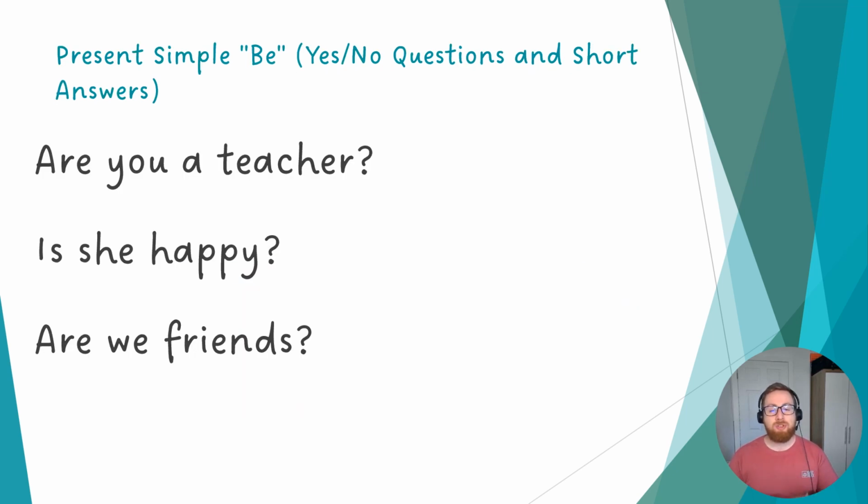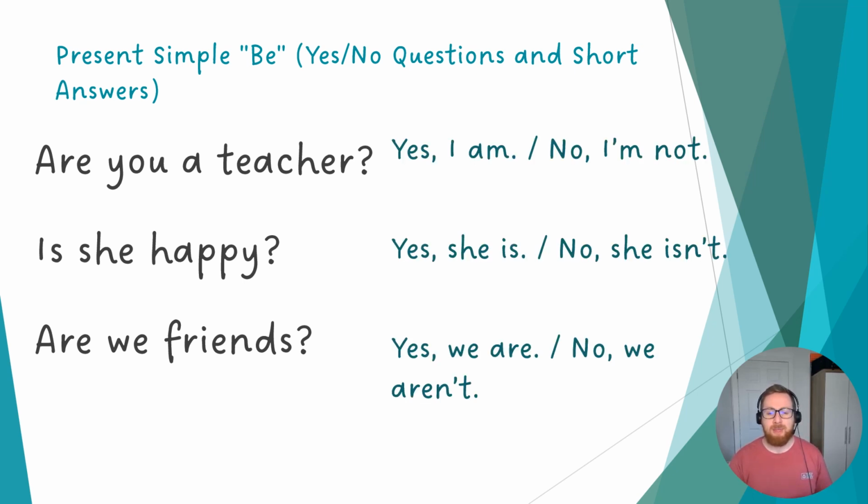Let's go through the structure of present simple be with yes, no questions. We have some examples here. Are you a teacher? Is she happy? Are we friends? How can we create questions and answers to these? Are you a teacher? It's a yes, no question. Yes, I am. No, I'm not.